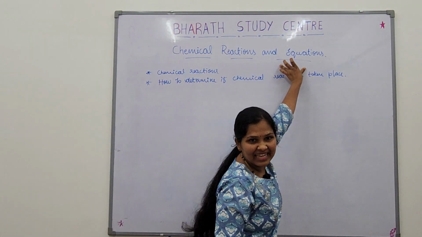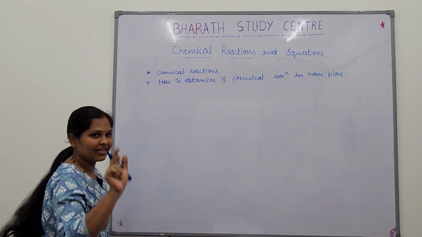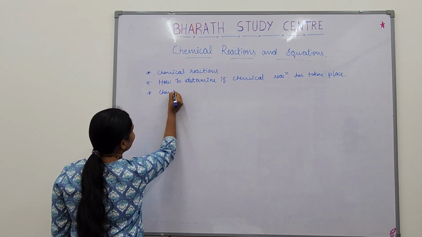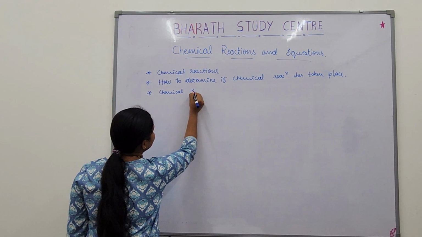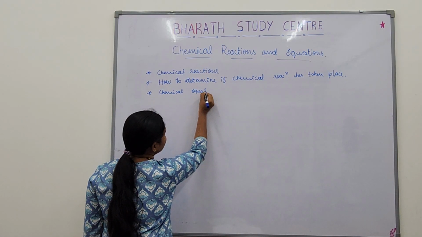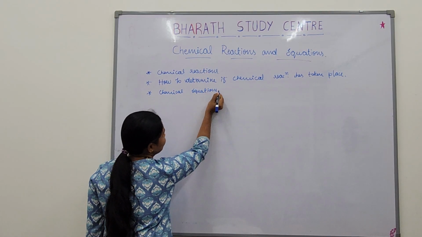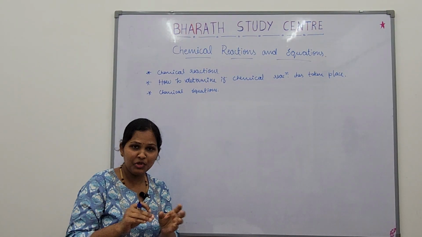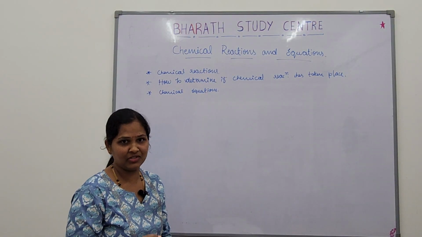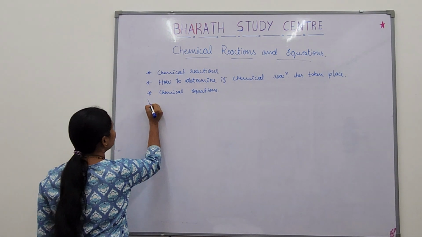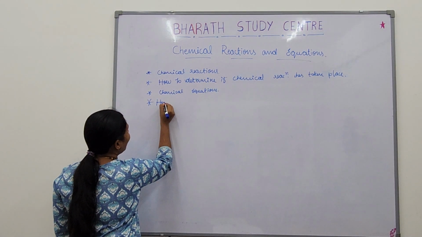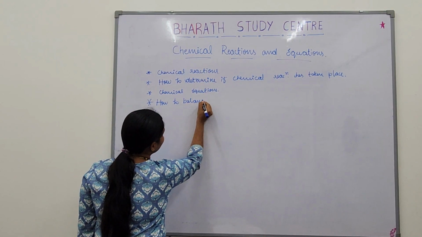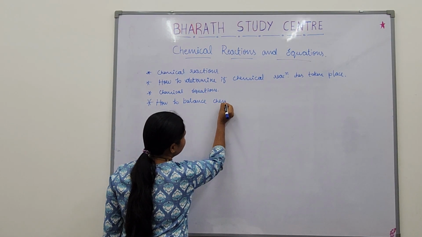And next comes equation. What equation? Chemical equation. So, next we are going to learn what are chemical equations. Chemical equations done. After writing a chemical equation, you have to balance those equations. So, how do you balance equations? How to balance chemical equations?